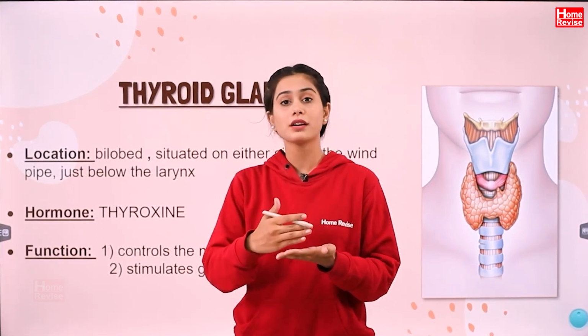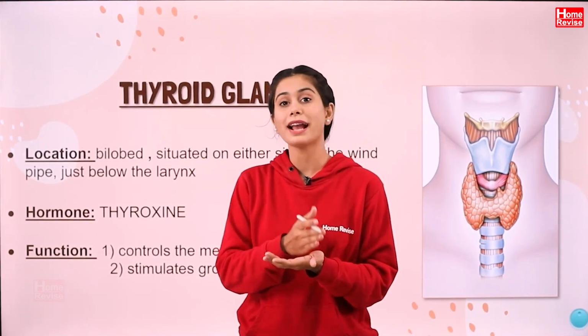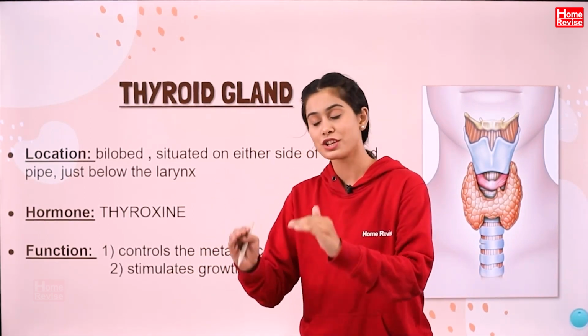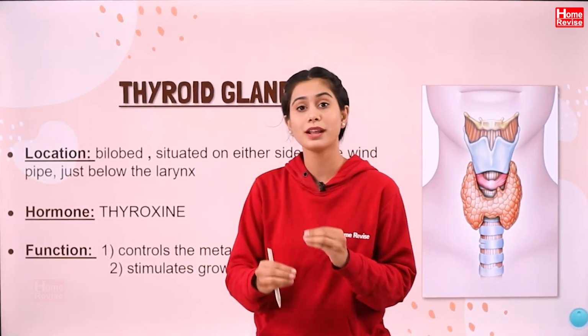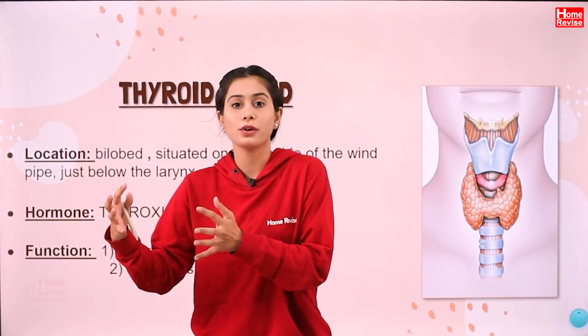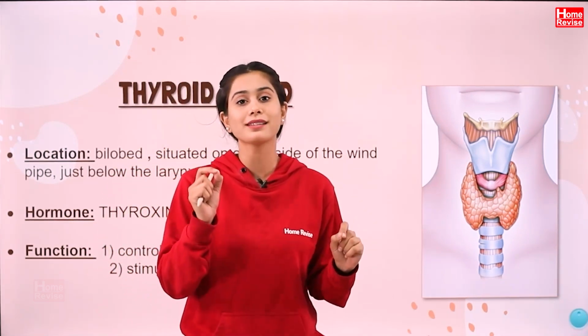So, whatever the metabolism of carbohydrates, fats, proteins, everything will be controlled by thyroxine. And also it is very important in small children, in infants, because it stimulates growth in them. You can see the highest growth rate is seen during that period. So in that period, thyroxine will play a very, very important role.